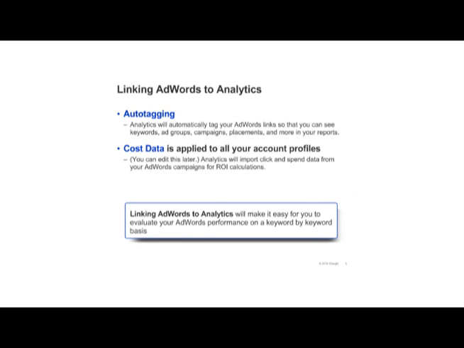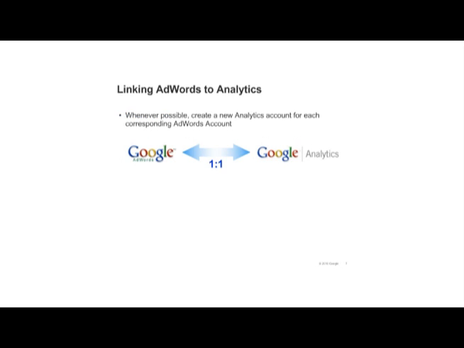When you link your accounts, you should enable destination URL auto-tagging. This option allows you to differentiate your paid ads from organic search listings and referrals, and allows you to see detailed campaign information in the AdWords section of your traffic sources reports. Your cost data, the information about clicks and keyword spending, will be applied once you link your accounts. If you don't want cost data imported into a particular profile, you can edit the profile settings and deselect the cost data option after you've completed the linking process.